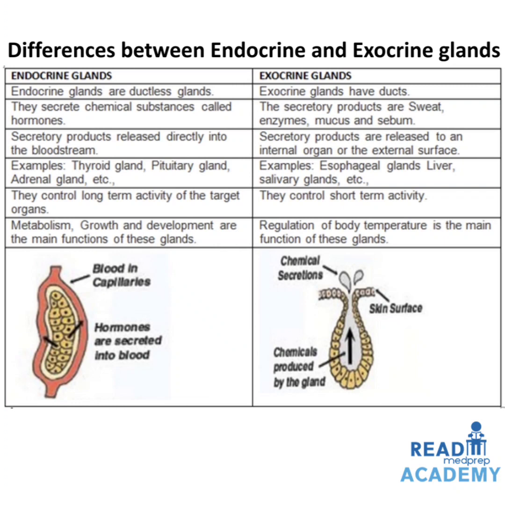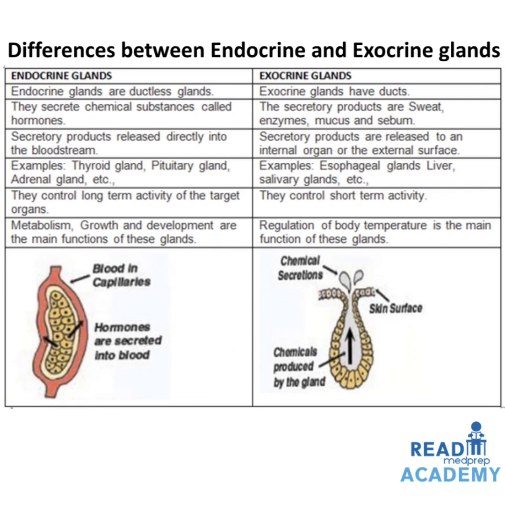Endocrine glands are ductless glands. Exocrine glands are glands that have ducts. Endocrine glands secrete chemical substances called hormones, whereas the exocrine glands' secretory products are sweat, enzymes, mucus and sebum. In the endocrine glands, the secretory products are released directly into the bloodstream, whereas the exocrine glands release their secretory products to an internal organ or the external surface.